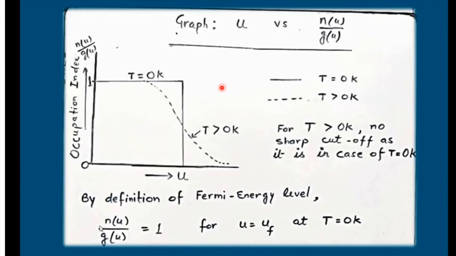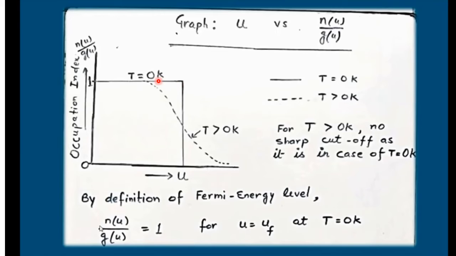We can also explain the process by taking the graph between occupation index and the energy. See here, when we plot a graph between Nu upon Gu and energy of the system, we'll get a graph of this kind. When the temperature is equal to 0 Kelvin, we get this type of graph.